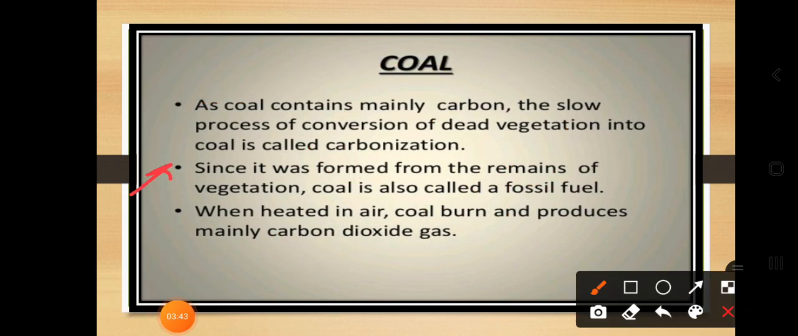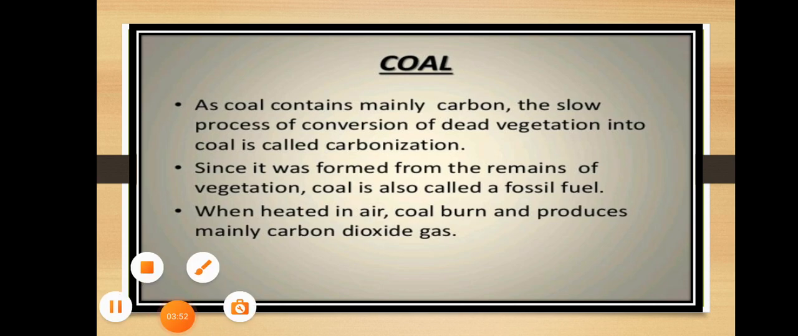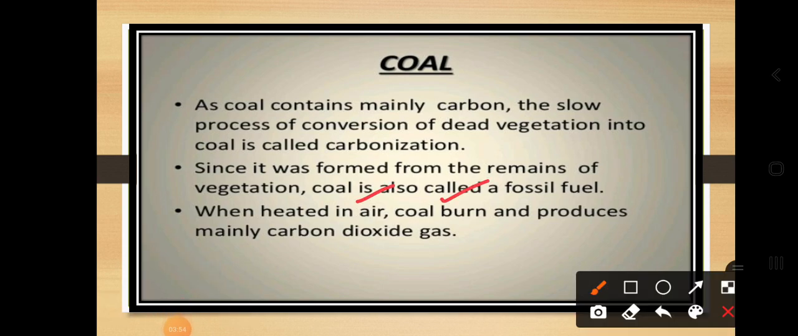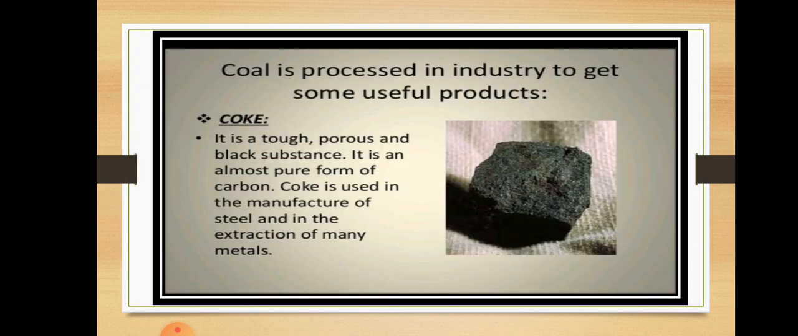Coal was formed from the remains of vegetation, so coal is called a fossil fuel. When it is heated in air, coal burns and produces mainly carbon dioxide. Dear students, when we use coal, a lot of carbon dioxide is produced in the atmosphere. Due to the use of coal, an imbalance of temperature can be observed in the atmosphere. This has harmful effects. So, this is the brief introduction about coal.